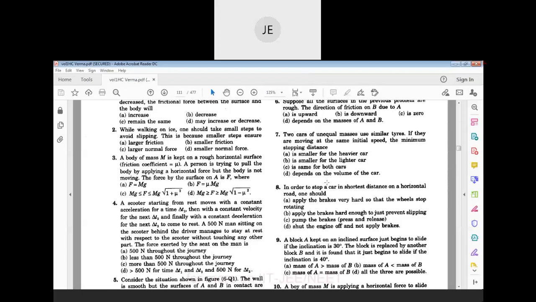No, acceleration is equal to F by m, so how can you say acceleration is independent of mass? A little bit more clarity is required. Varshit, I can hear your voice very clearly, you can speak out.